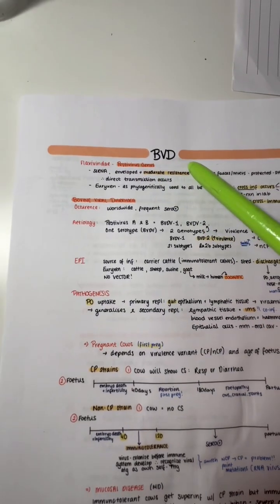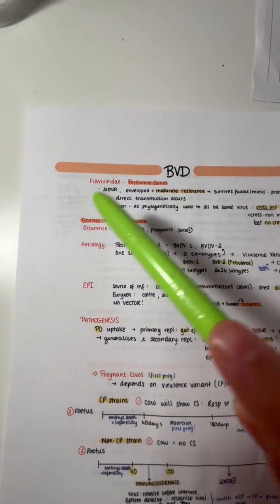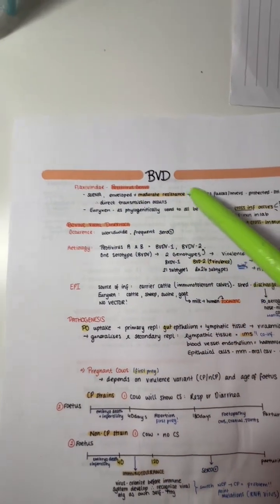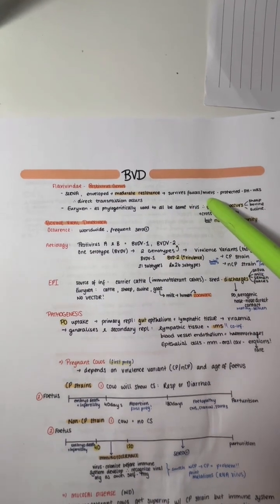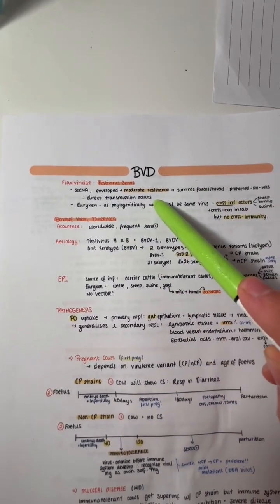Bovine viral diarrhea. Flaviviridae has the pestivirus genus. It's a single-strand RNA virus. It's enveloped and has moderate resistance. It survives in the feces and the mucus. It is protected for weeks and direct transmission occurs.